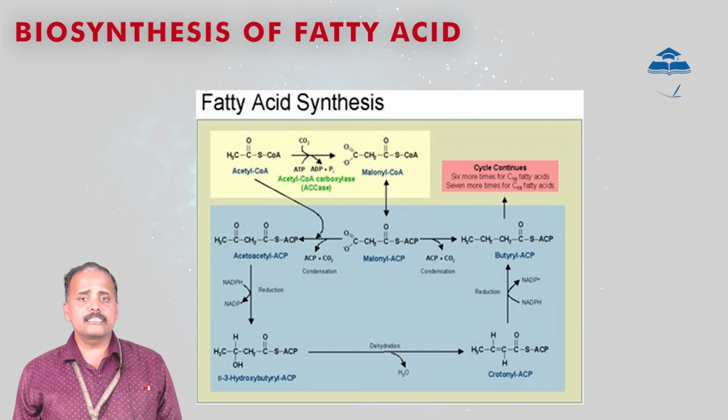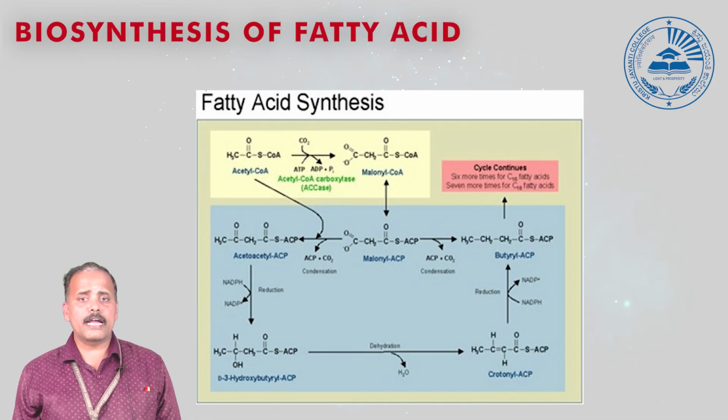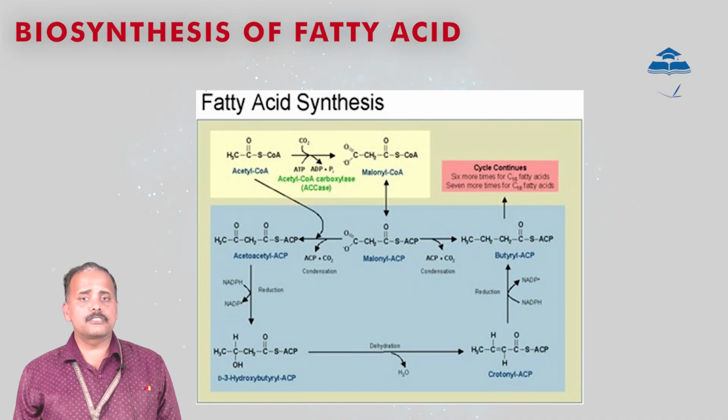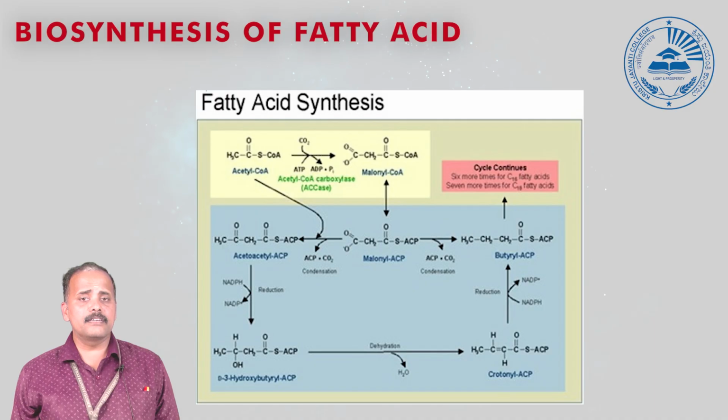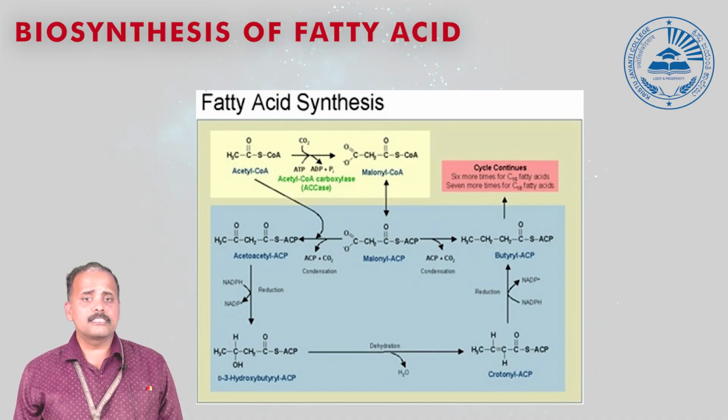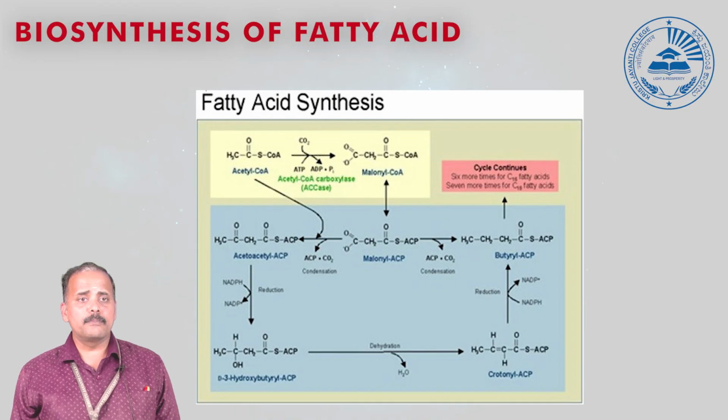When the cycle is continued for 6 cycles, it results in the addition of CH2 groups, so that butyryl ACP is converted to palmitoyl ACP. In the final reaction, palmitoyl ACP is acted on by thioesterase, which is involved in the formation of palmitic acid.